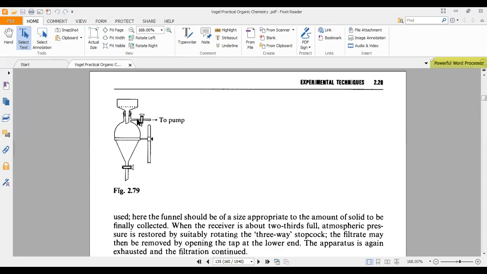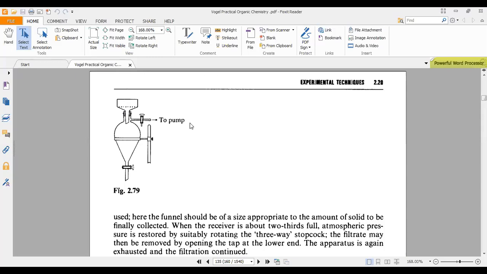Here there is an outlet which is attached to a vacuum pump. The vacuum pump sucks air from here, so it applies force. Because the pressure here is low and the pressure there is high, the solvent very rapidly moves down. The filtrate is collected here and the insoluble material is left over here. So the process becomes quick. This is called vacuum filtration, a rapid method.